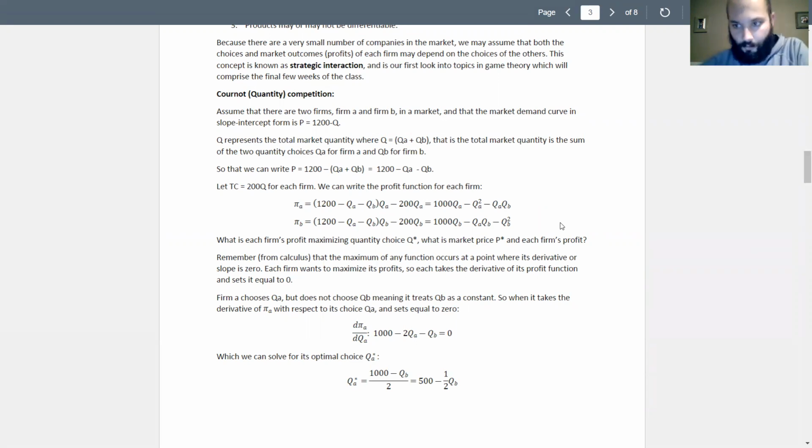But let's assume now that company A selects its quantity first, then company B observes this quantity and chooses their own quantity. So you might consider this like a leader in the market, right? They release a product and then another company comes in and chooses how much to sell of a similar product to compete in that market.